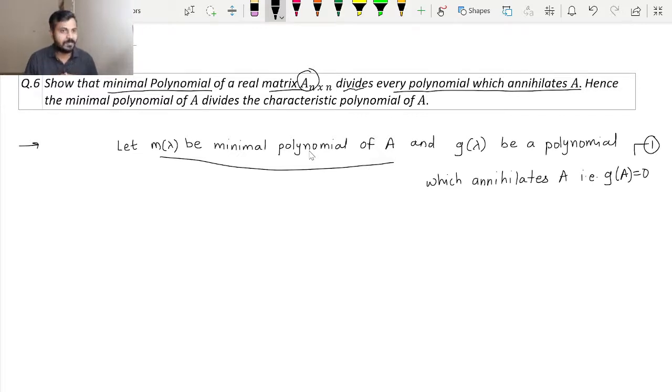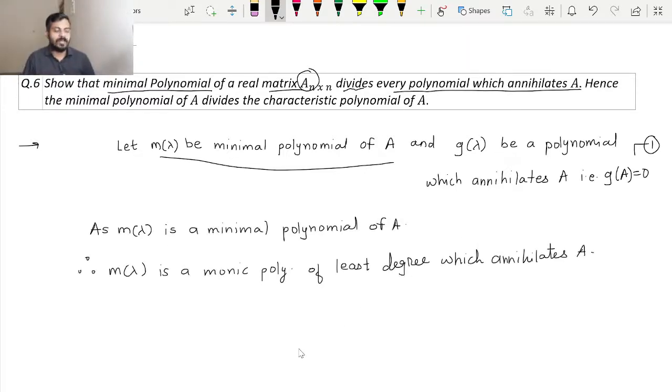The first is that it is a monic polynomial, it is a least degree polynomial, and it annihilates A. So m of lambda is a monic polynomial of least degree which annihilates A. That means m of A is equal to 0. Let us call it 2.